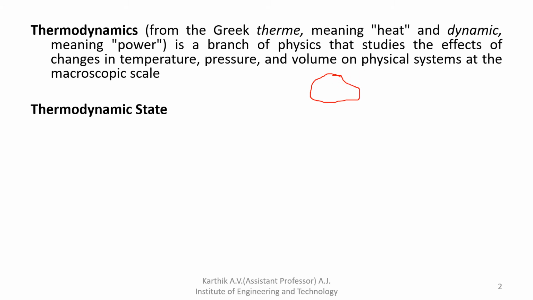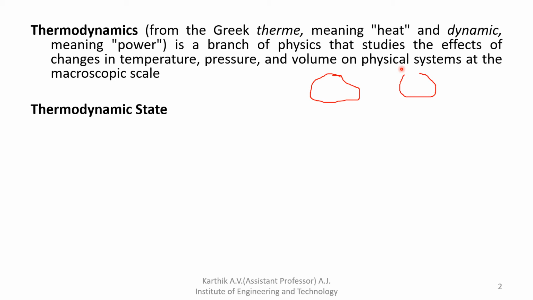Okay, so next, the open system. Here the gap is there. Both mass and energy can cross the boundary of the system. This is called the boundary. Both mass as well as energy can cross the boundary of the system. So what is it called? It is called the open system.